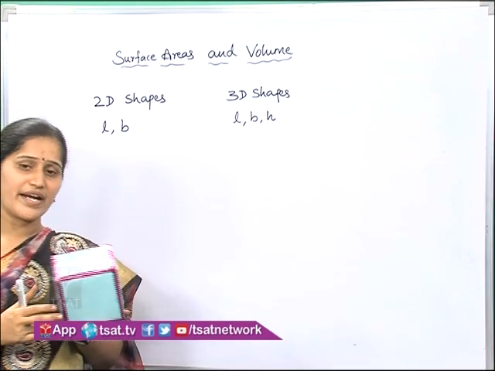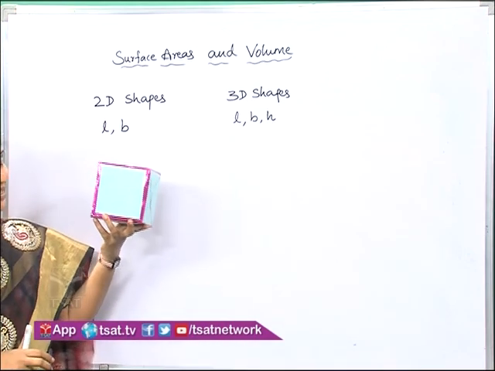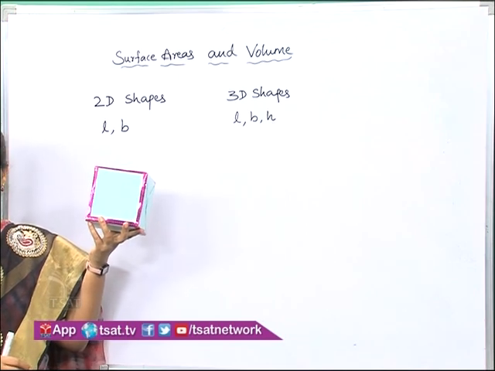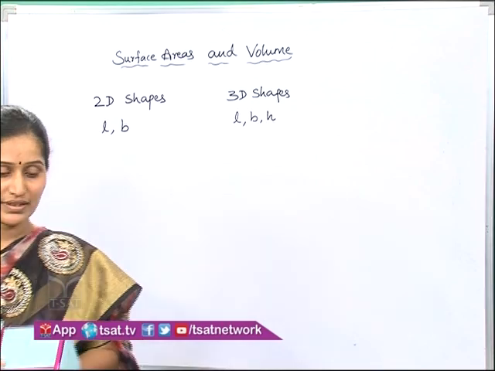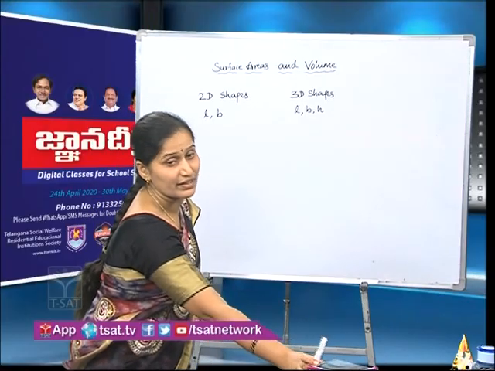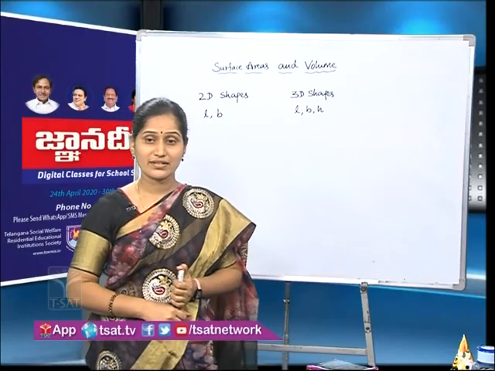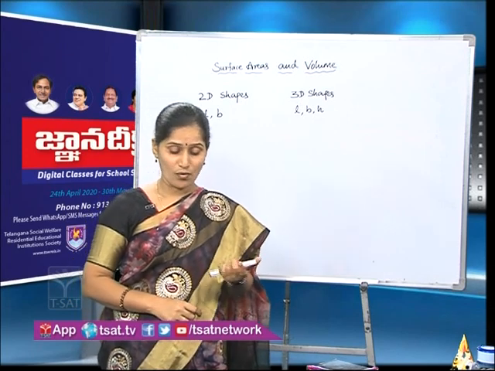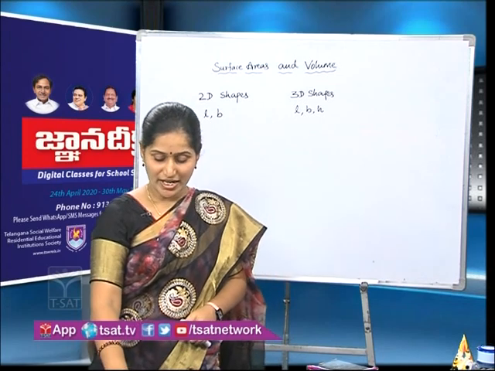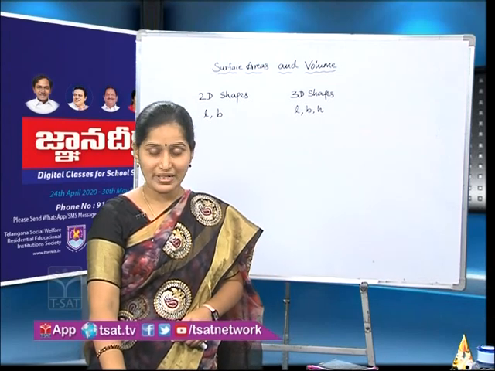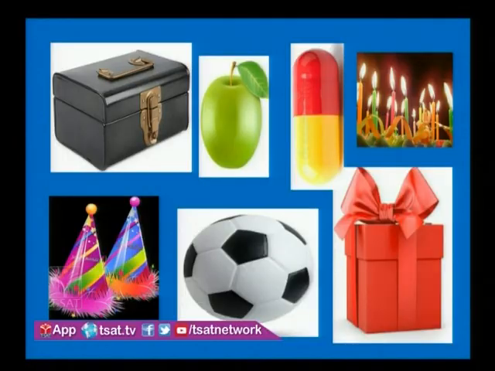Okay children. Now can you give me some examples for solids? Yes, very good. Your textbook, notebooks, and then erasers, sharpeners, vessels in the kitchen, bricks, very good. Now look at the next slide for real life examples of solids.